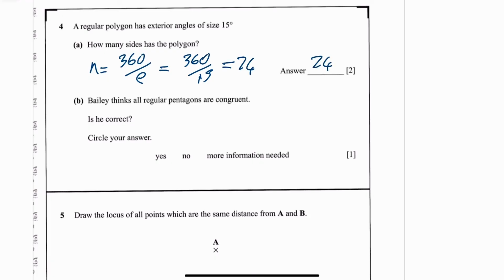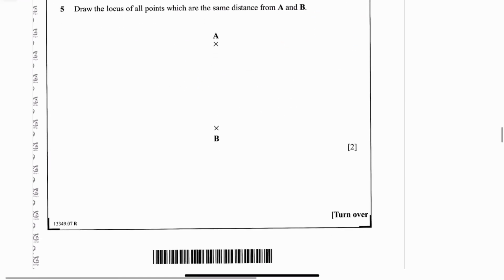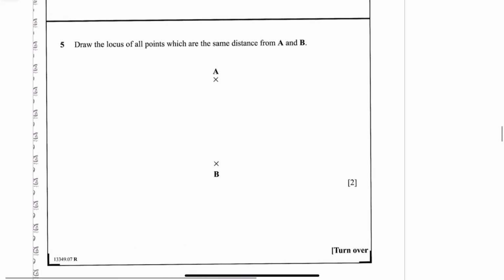Bailey thinks all regular pentagons are congruent. Right, congruent means the same size and shape. So if you had a regular pentagon, I'll try my best to draw one. There's a regular pentagon. You could also have this, which is a regular pentagon, which is an enlargement of it. So they're definitely not the same size. So no, they're not going to be congruent. The word for them would be similar. They are similar shapes.